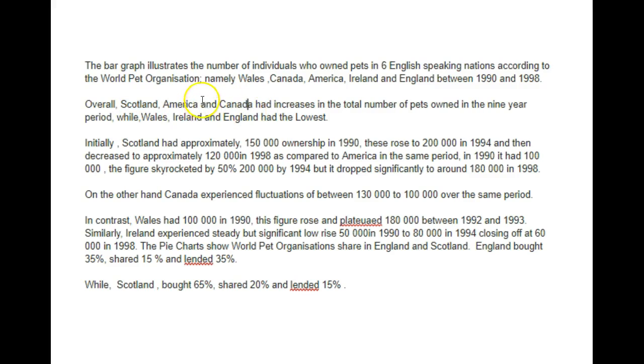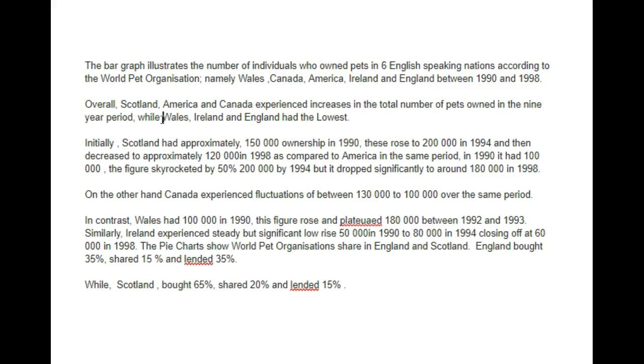If we put the comma there, it's called the Oxford comma, and it's only used in certain circumstances. Sometimes it's absolutely necessary to use it. For instance, if the final item in a list is not actually directly related to the list, but actually references something else entirely, then we do need the Oxford comma. But because you're just listing 3 countries, we don't need the Oxford comma there. So overall, Scotland and America and Canada had increases, I would say experienced increases, in the total number of pets owned in the 9-year period.